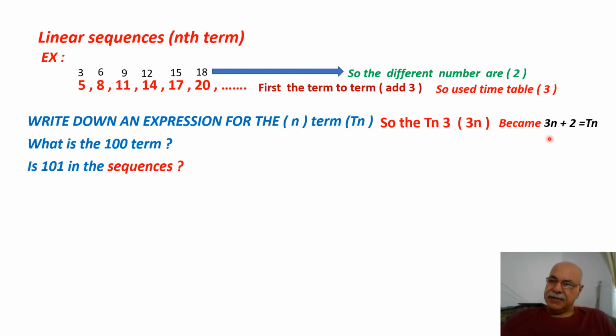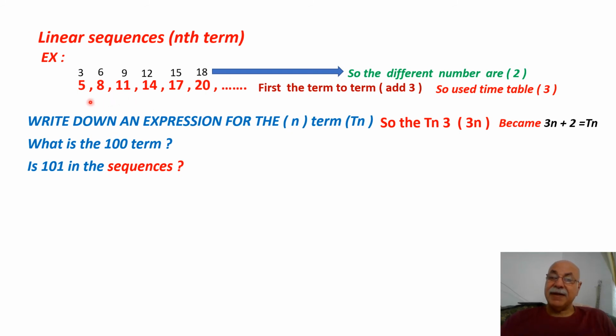How did I get this? First I see the difference between the numbers in this sequence is plus 3. That's why I get the term 3n. After that I write the times table for 3, because the sequence adds 3, that's why I get 3, 6, 9.